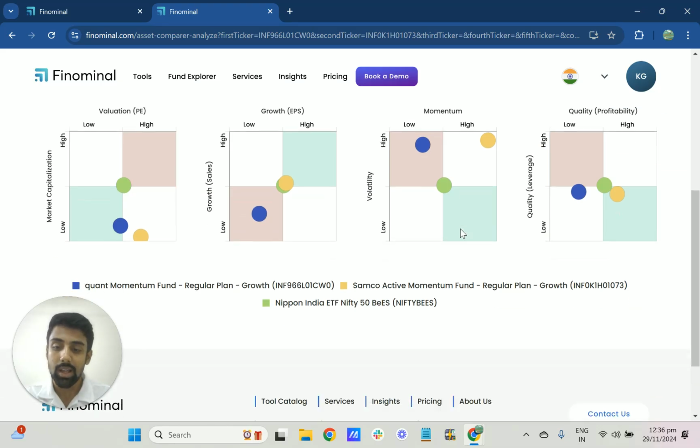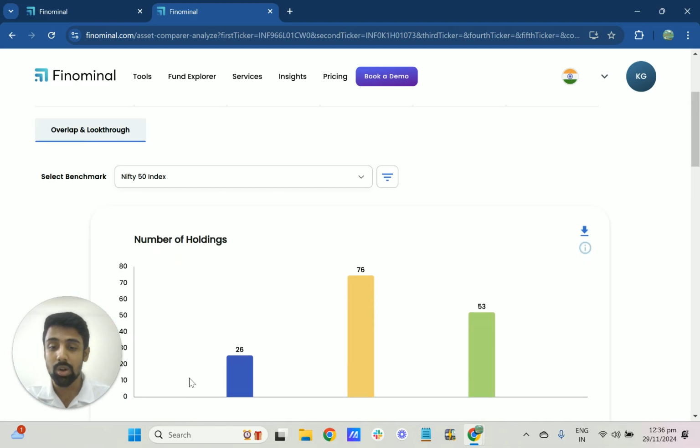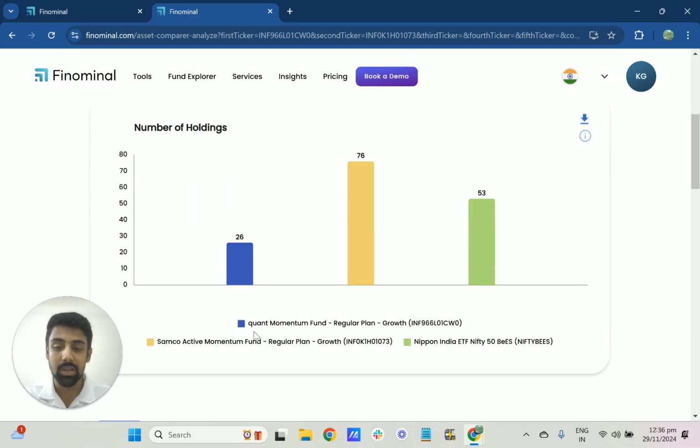The median stock in quant momentum has less returns than the median stock in the Nippon India Nifty 50 index fund. So that is something to know about, which is the concentration of the quant momentum compared to the Samco active momentum fund.